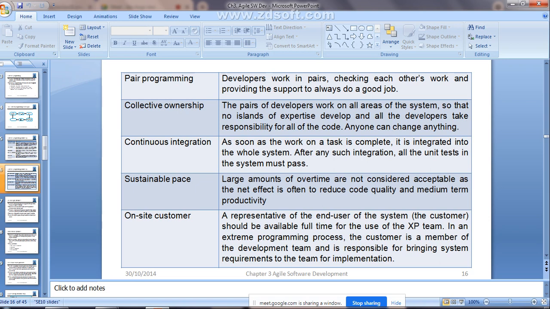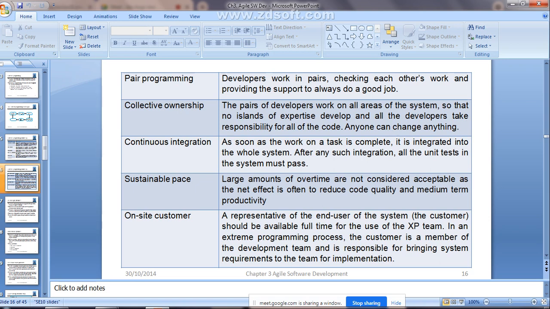Clear? The next is continuous integration. As soon as the work on the task is complete, it is integrated into the whole system. As I already told, it is going to develop the software in terms of increments. Different versions of the software system will be produced. So at the end, what you need to do is integrate all those increments, as only then will it work as one whole system.